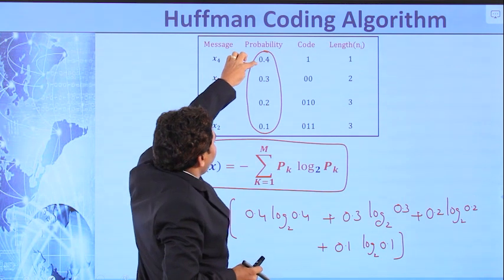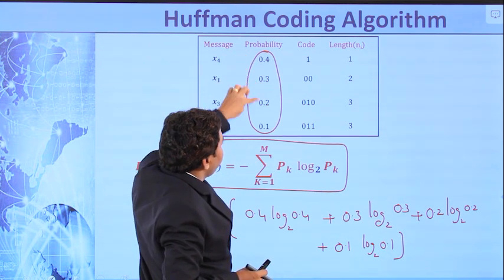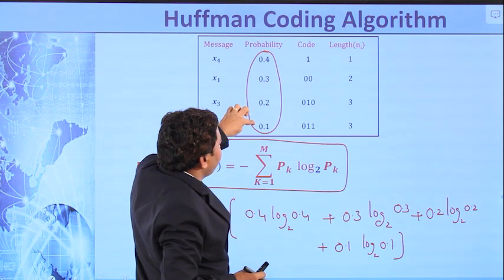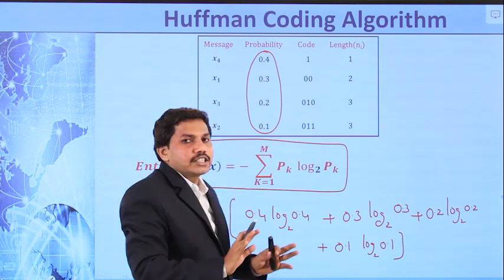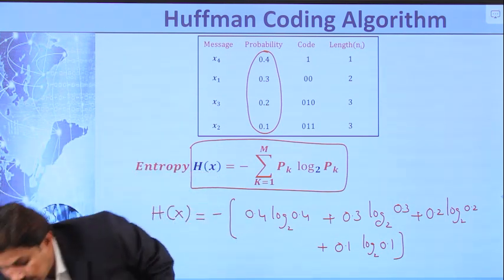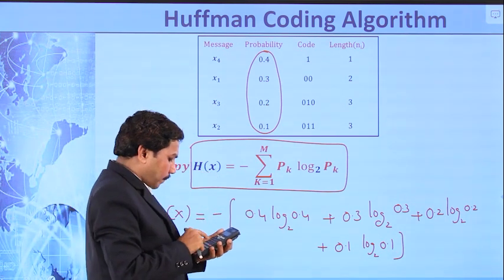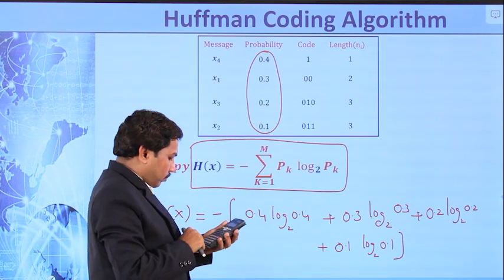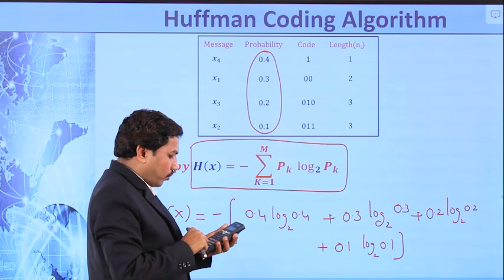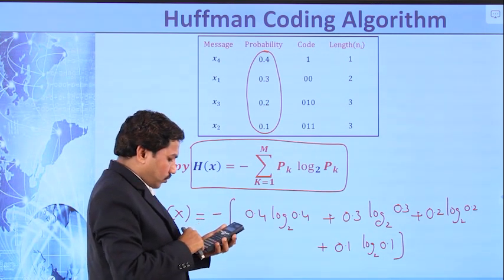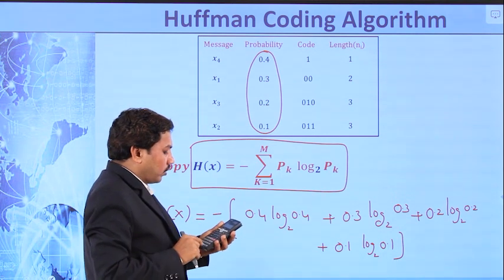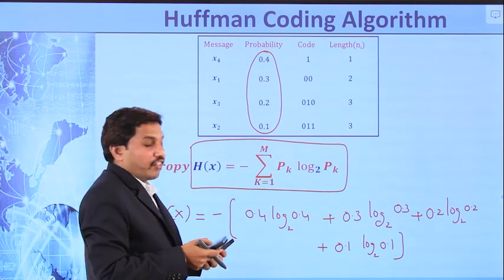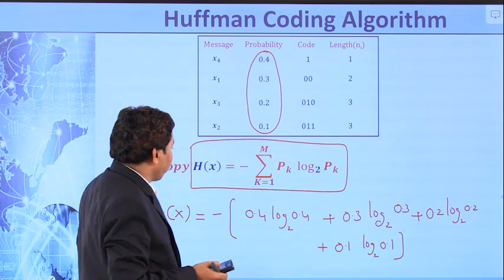You can type this equation as it is in your calculator. The value is 0.55.